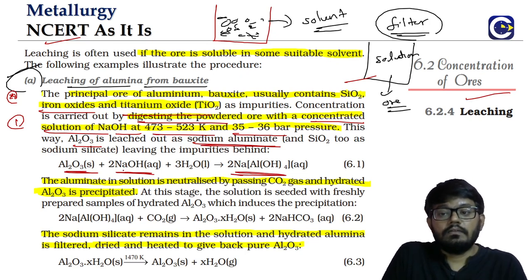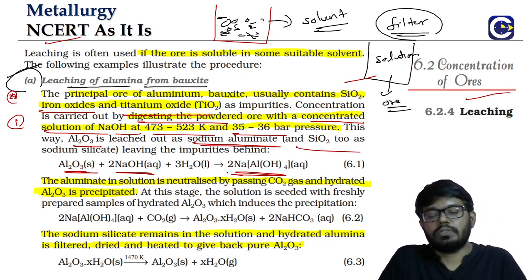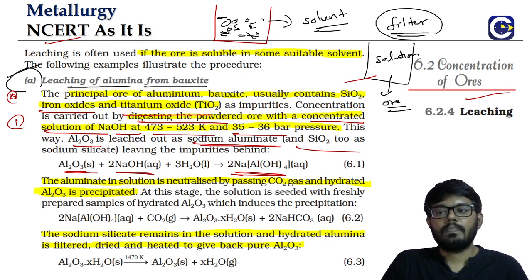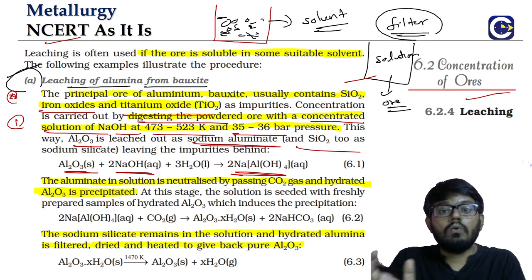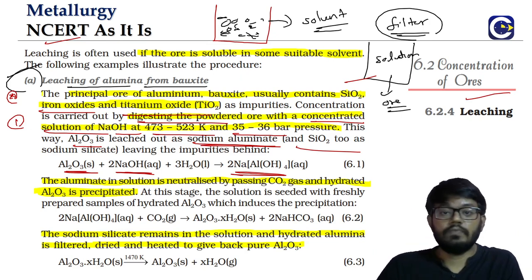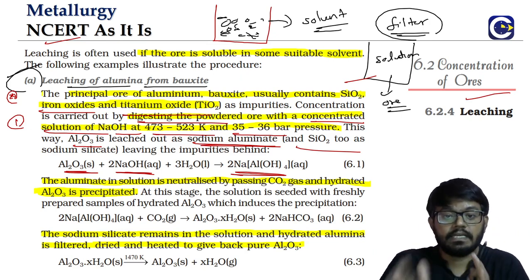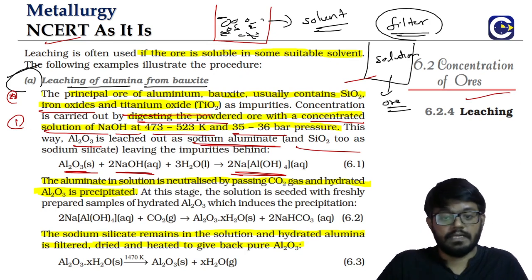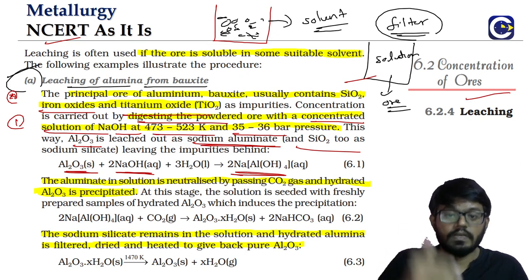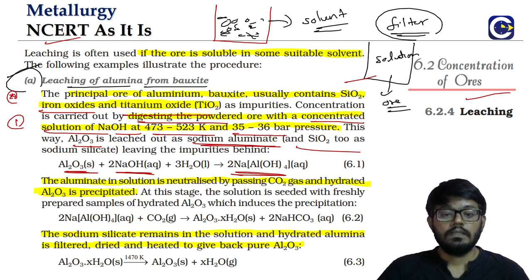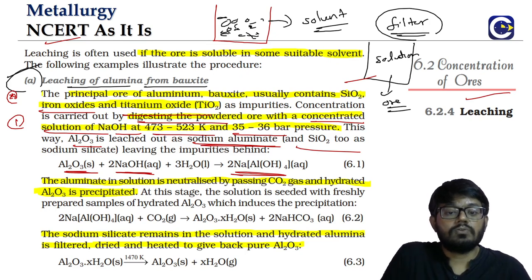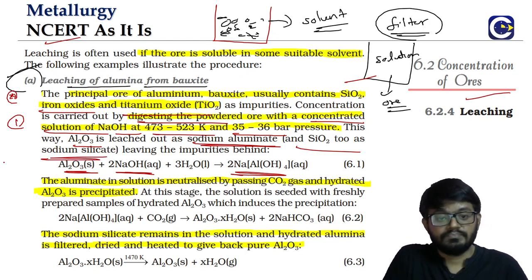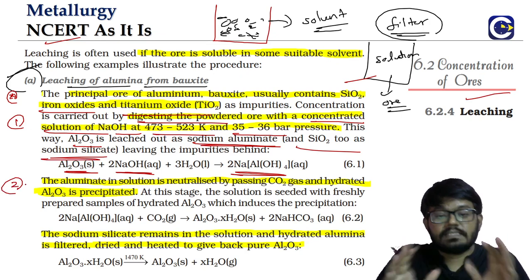Along with that, what are the impurities? SiO2, oxides of iron, and then titanium oxide. SiO2 also will come into solution. So what we said is we would prefer having only the ore coming into it, but sometimes we cannot direct everything as per our requirement, right? It happens. SiO2 also will come into solution. It will come into solution as what? Sodium silicate.